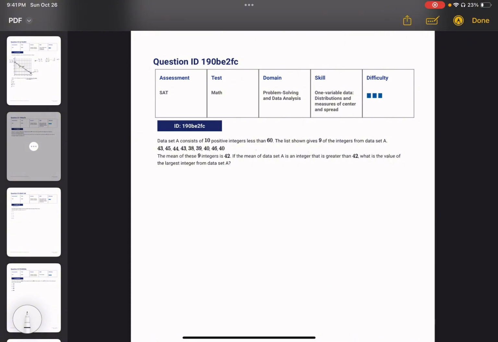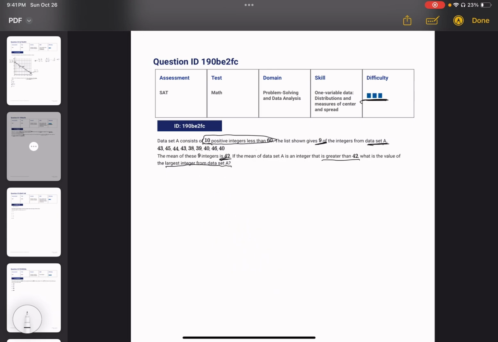Okay, looking at this last problem we're going to do for today, of maximum difficulty. We have a data set A that consists of 10 positive integers less than 60. Important information right here. The list shown is 9 of the 10 numbers from data set A, and we have them here. The mean of these 9 integers is 42. If the mean of the data set A is an integer that is greater than 42, what is the value of the largest integer from data set A?